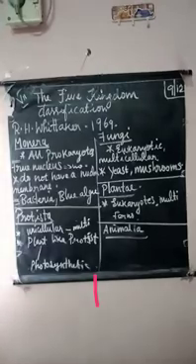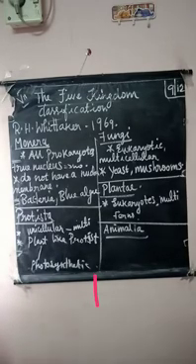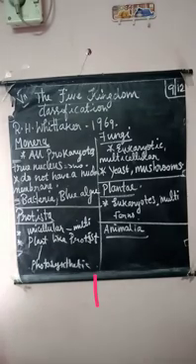Good morning, children. So today we want to see the five kingdom classification. Okay, the five kingdom classification. The five kingdom classification was proposed by R.H. Whittaker in 1969. Okay, he only proposed this five kingdom classification. So there are five kingdoms.